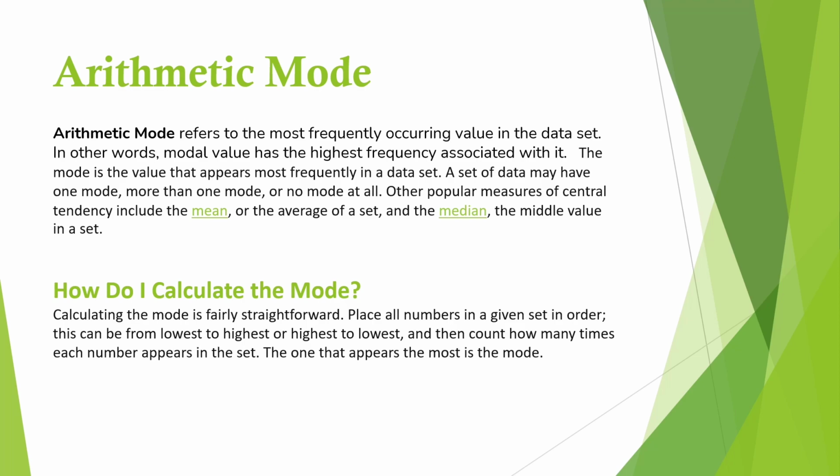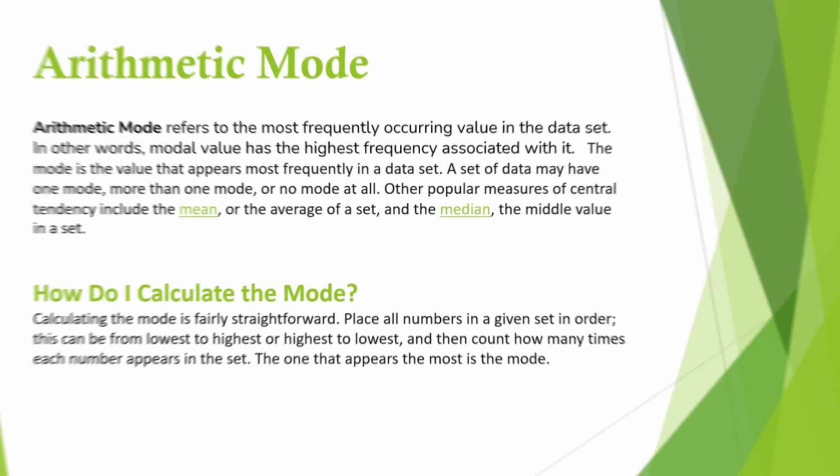Calculating the mode is fairly straightforward. Place all numbers in a given set in order. This can be from lowest to highest or highest to lowest, and then count how many times each number appears in the set. The one that appears the most is the mode.